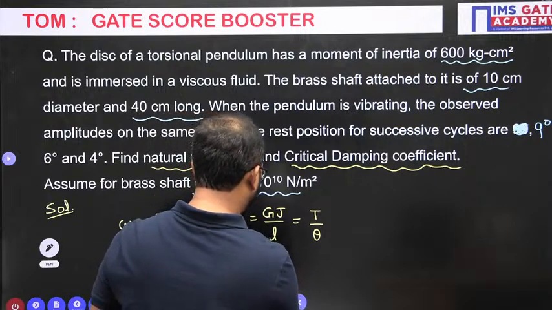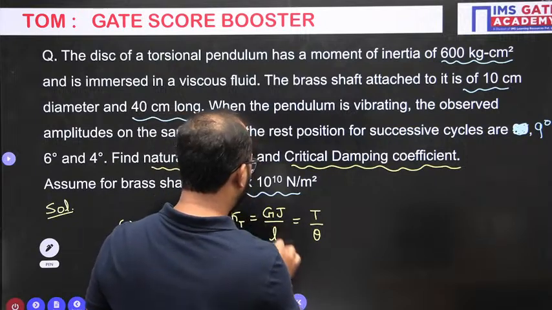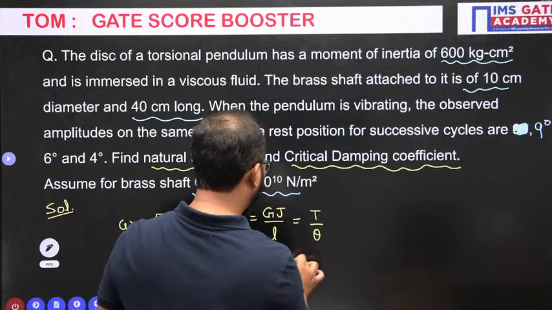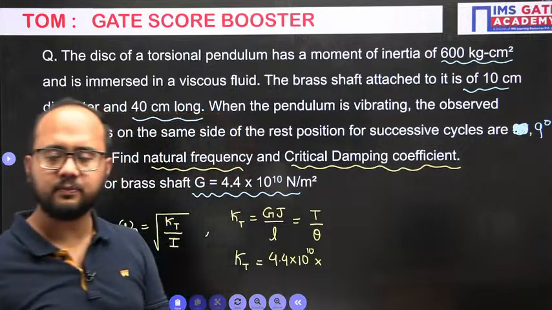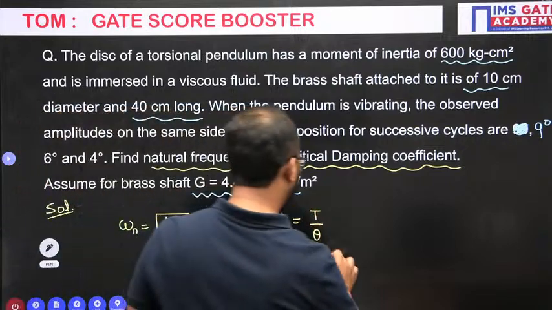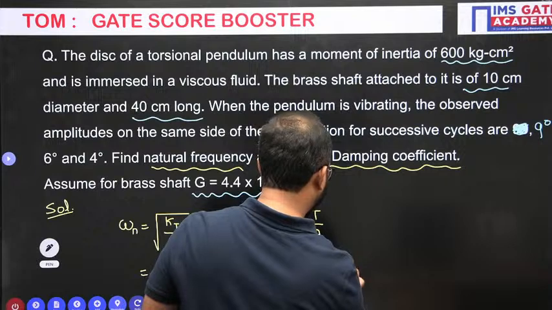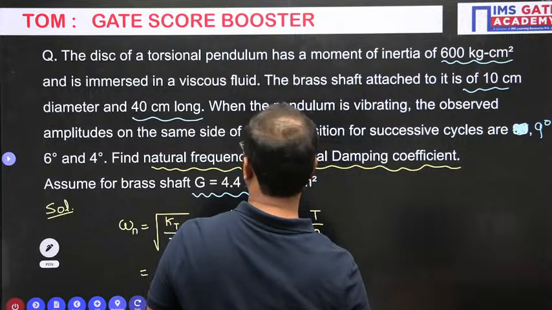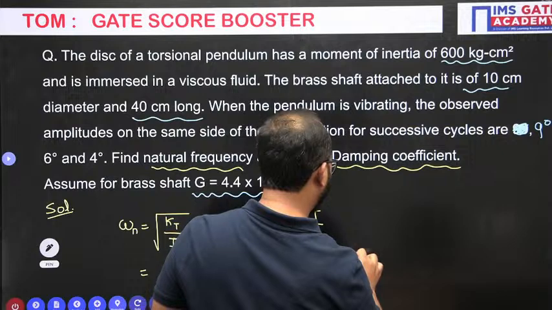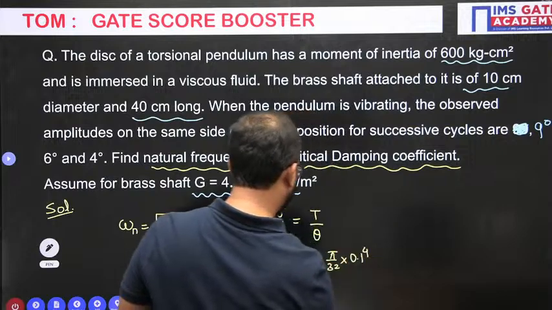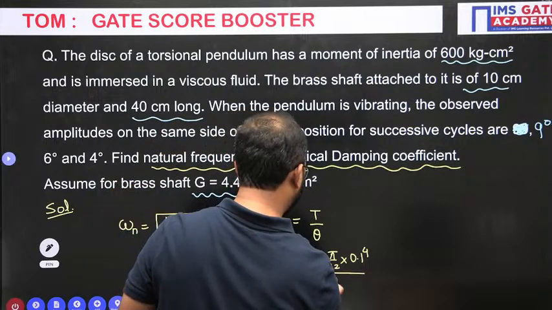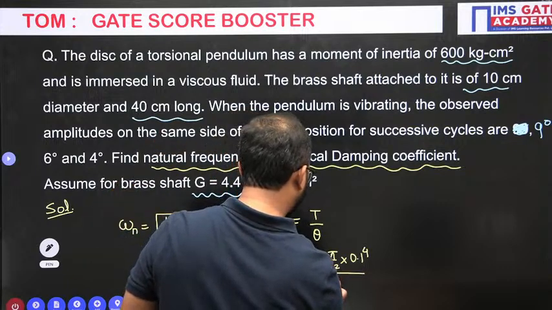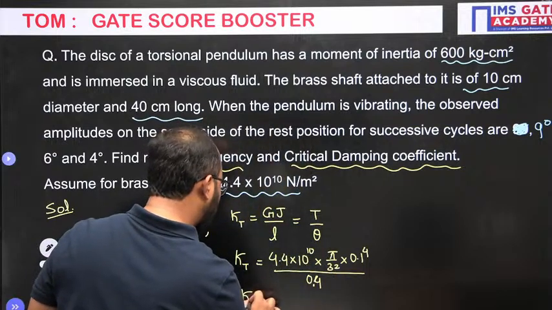Torsional stiffness, all the values are given here. G value is 4.4 into 10 to the power 10. What is J? Polar modulus, pi by 32 into d to the power 4. So d, the diameter, is 10 centimeter, that is 0.1, to the power 4. Torsional stiffness is G into J divided by length L. L is 40 centimeter, that is 0.4. So from here you will get the torsional stiffness answer.